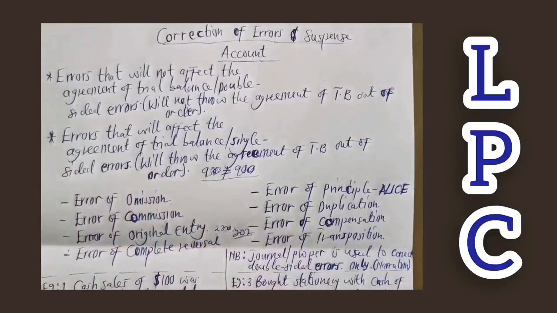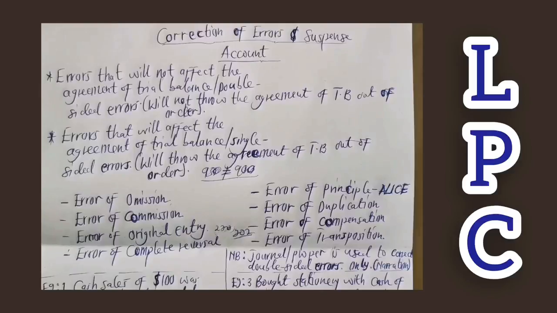Then it comes to error of compensation. Error of compensation here means that there are errors that are made that coincidentally turn out to cancel out each other. Errors that are committed, where one account coincidentally turns out to cancel out another. When you have such a situation, you call it errors of compensation. After all, the debit and credit will cancel off, so the trial balance will still agree by the same amount. The emphasis here is to be noted: the same amount.